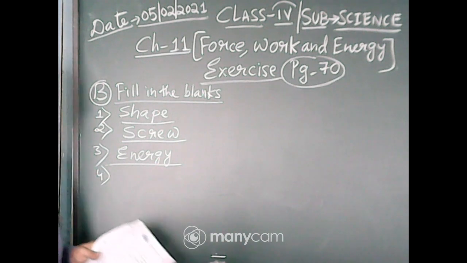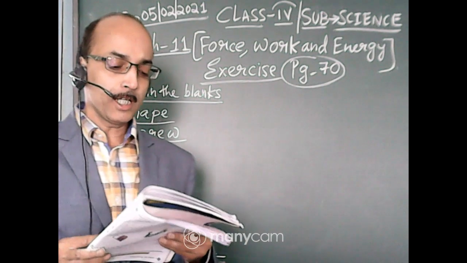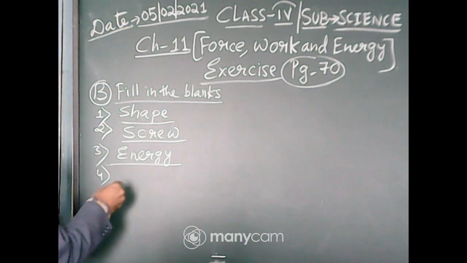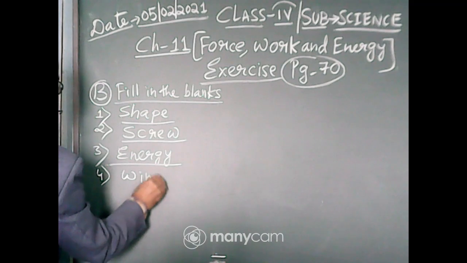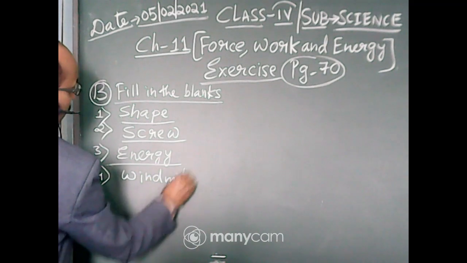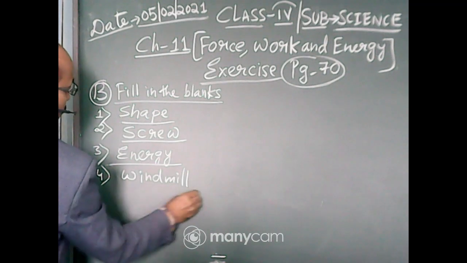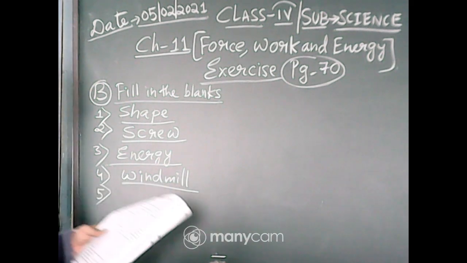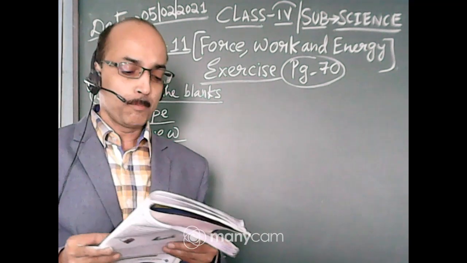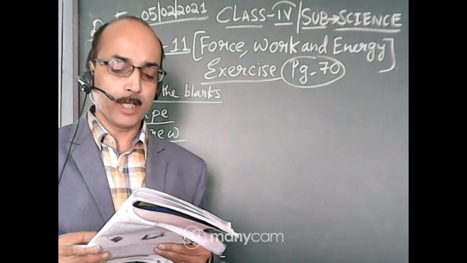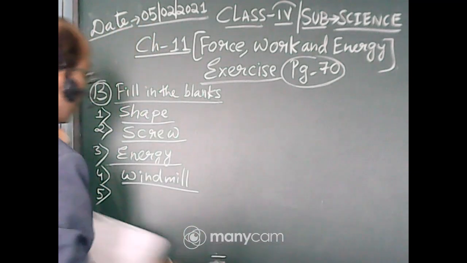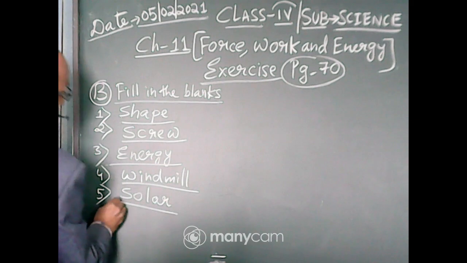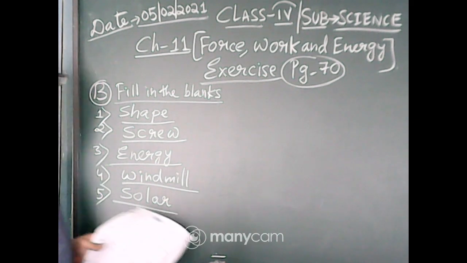Number 4, wind energy is used to rotate the blades of a windmill. And number 5, the last one, plants use solar energy, that is energy from the sun, to make food. Okay, fill in the blanks completed.